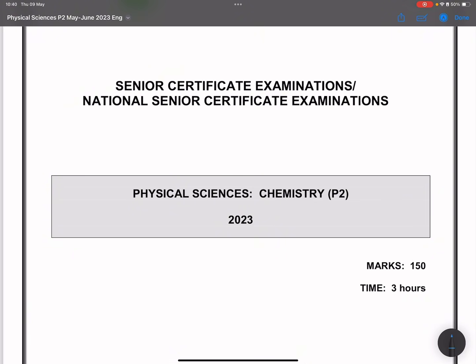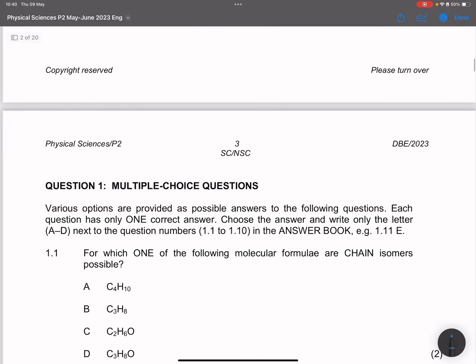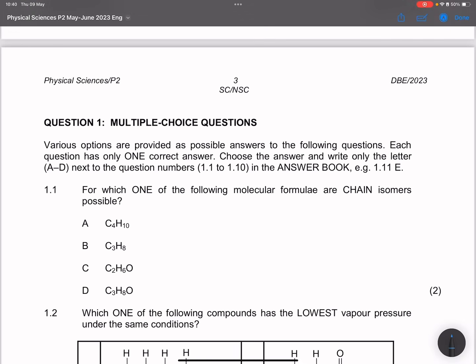All right, let's get into this question paper. I'm going to start with the multiple choice section and let's delve right into it. They say for which one of the following molecular formulae are chain isomers possible? If I look at this, C4H10, yes, that is absolutely possible because you can get methyl propane, which has 4 carbons. So definitely this would be possible. Let's see if there's no other answer that kind of looks like it. The other one is 3 carbons, 2 and 3. No, the other one's definitely not possible.